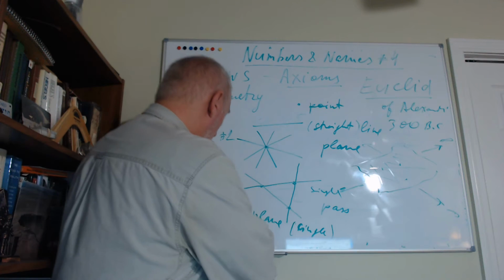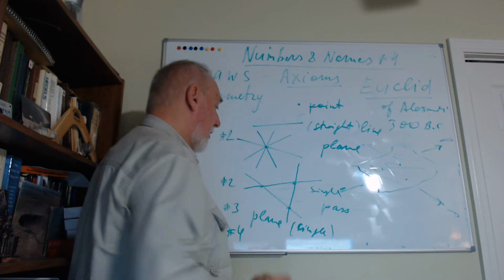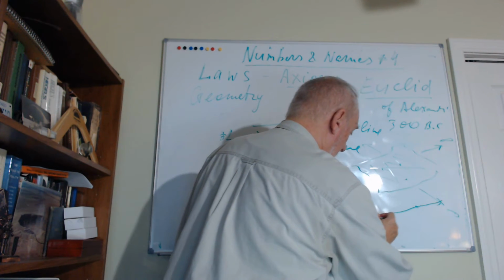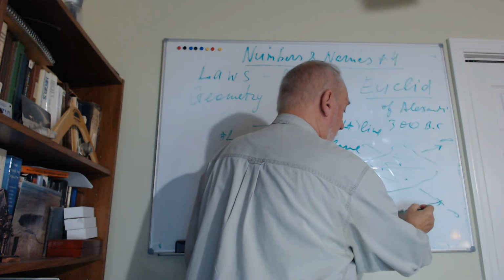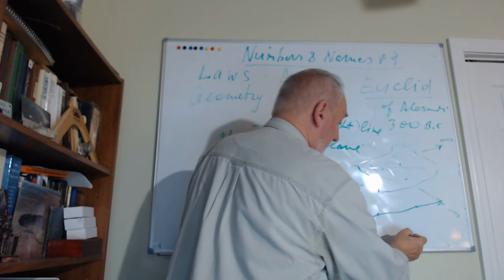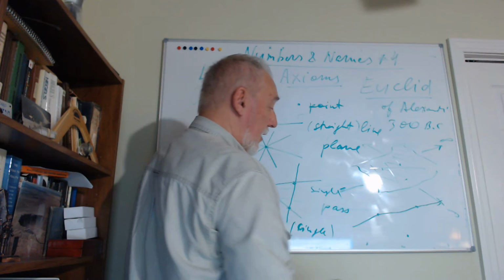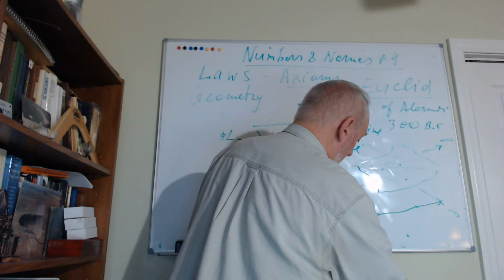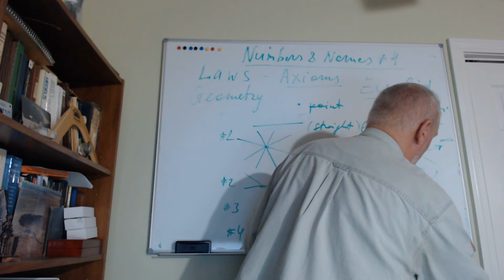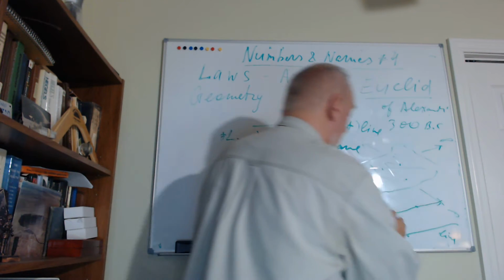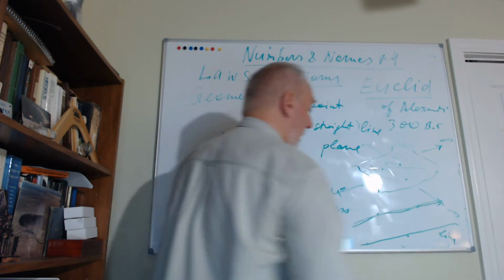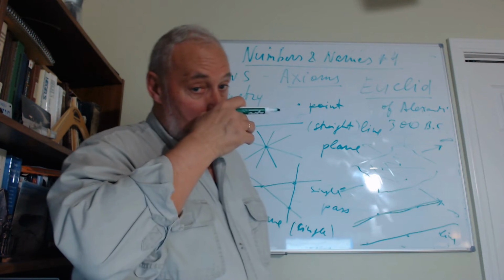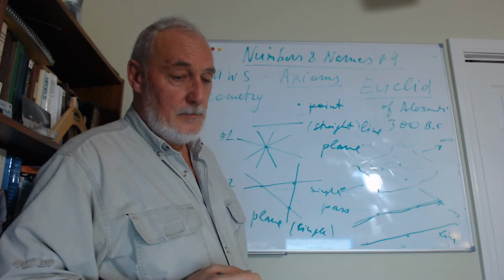There's also axiom number 4, which we may mention here, which is important too. If you have one line passing through 2 points, for example, and we have some third point, and this point lies on the plane, we can pass only one single line which is parallel to that original line. Parallel means that they do not intersect.